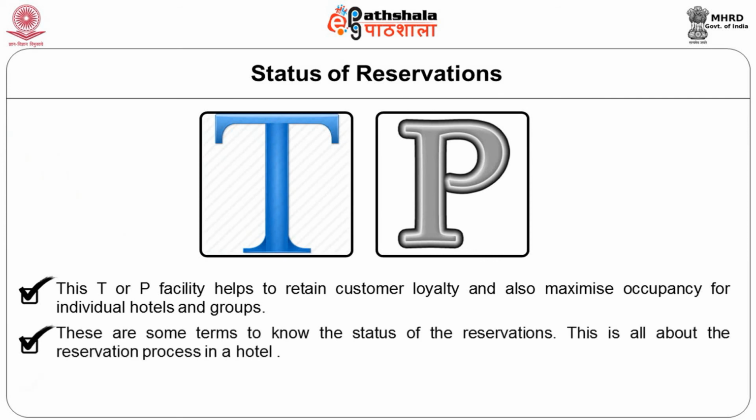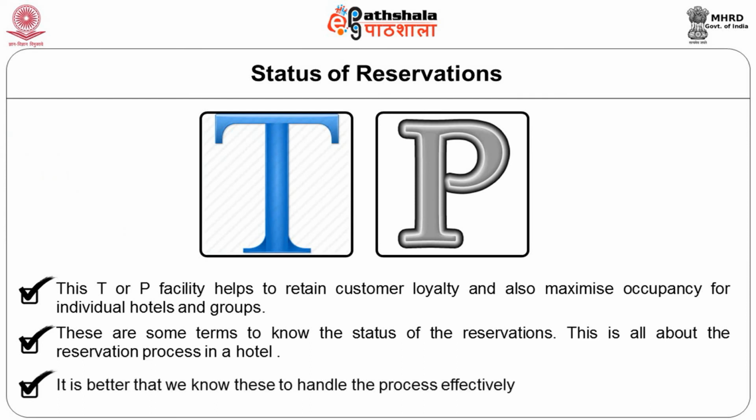These are some terms to know the status of reservations. This is all about the reservation process in a hotel. It is better that we know these to handle the process effectively. To conclude this module on the reservation process in a hotel, the vital task of determining the room availability and accommodating guests is the function of a reservation section of a front office department.